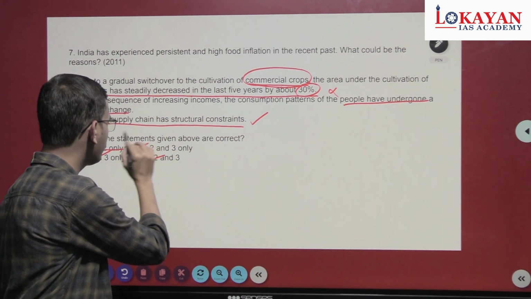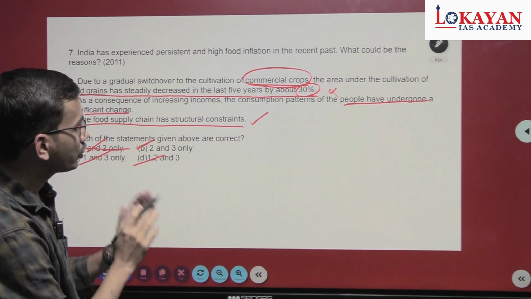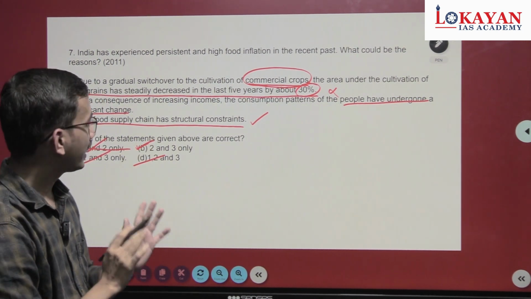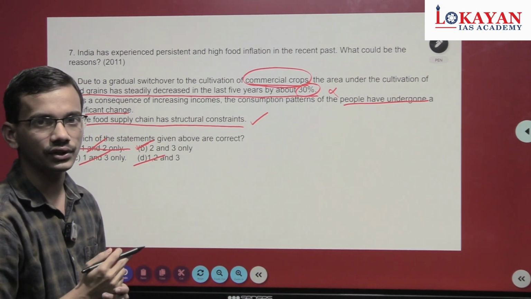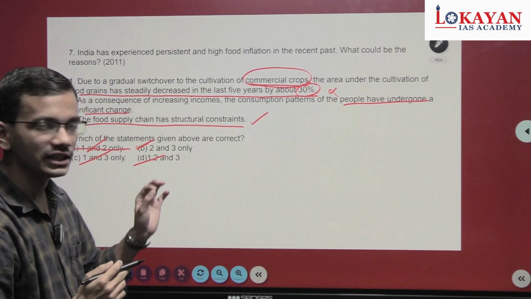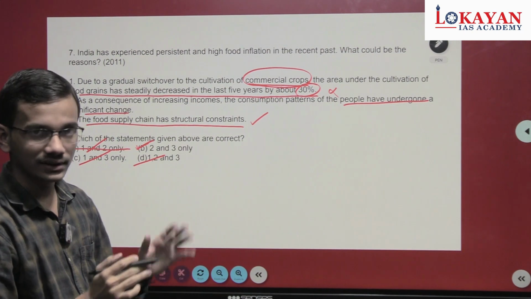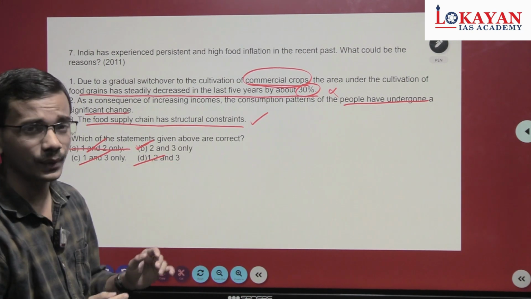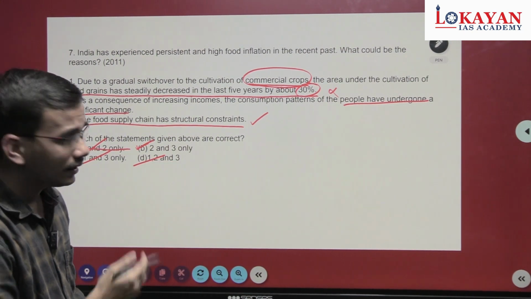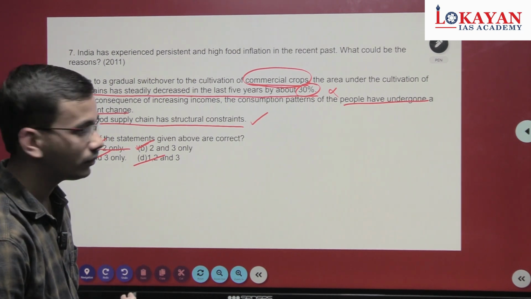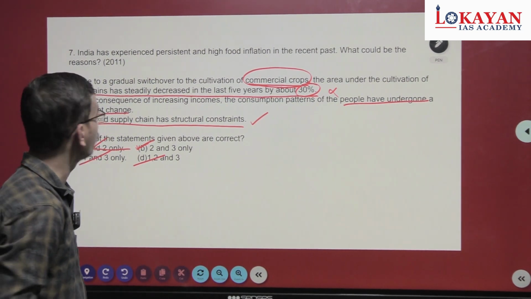So second and third is the correct option. Such questions have to be solved in such a way. Understand the thinking process behind solving the question, because there is very little possibility that you have read such factual information somewhere and can directly solve such a question in the exam. Okay, let's move to the next question.